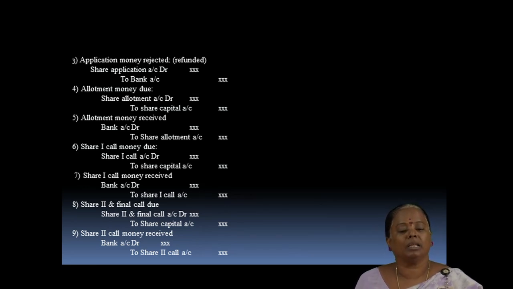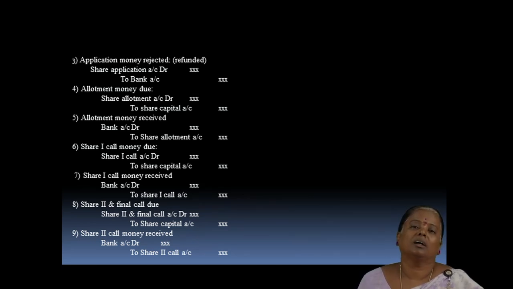For the allotment money due, the journal entry is share allotment account debit to share capital account. For the receipt of allotment money, the journal entry is bank account debit to share allotment account. Then the next journal entry is for the first call money due: share first call account debit to share capital account. Then for the receipt of first call money, the journal entry is bank account debit to share first call account.